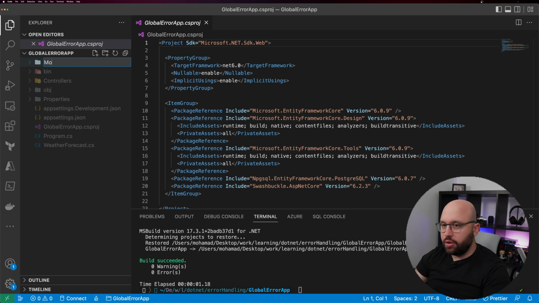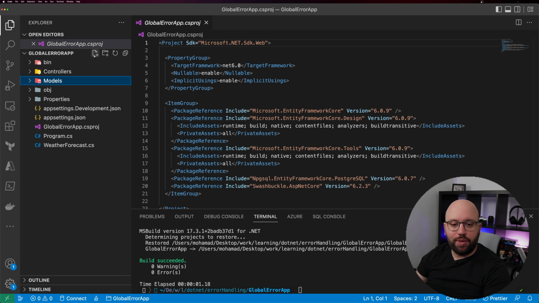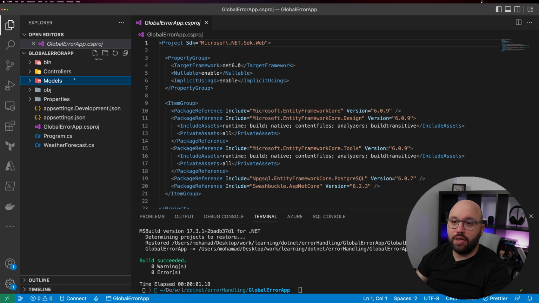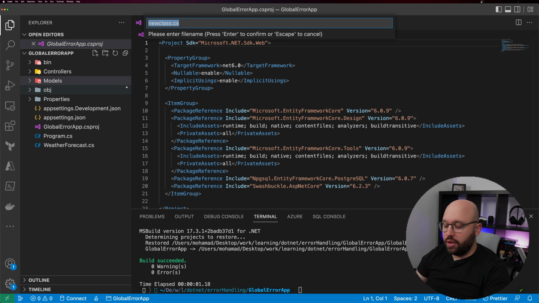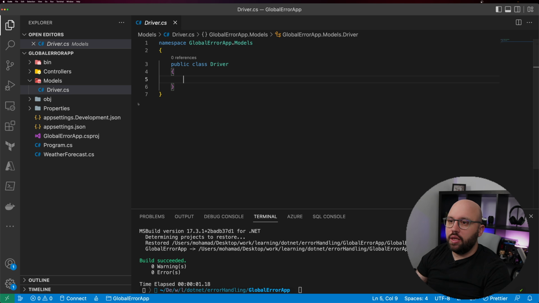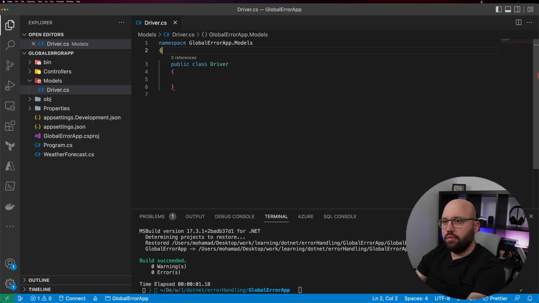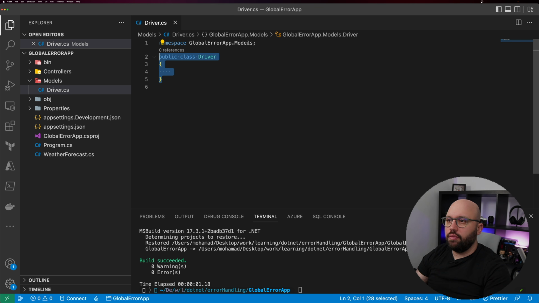So let's create a new folder, and it's going to be called Models. And inside our Models, because it's a sample application and because Formula 1 is the best sport, we're going to be creating a driver model. So let's create a new class, and we're going to call it Driver.cs. And let's make this .NET 6. Perfect.